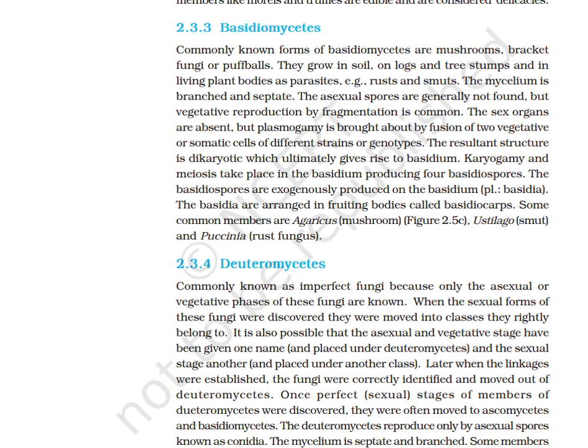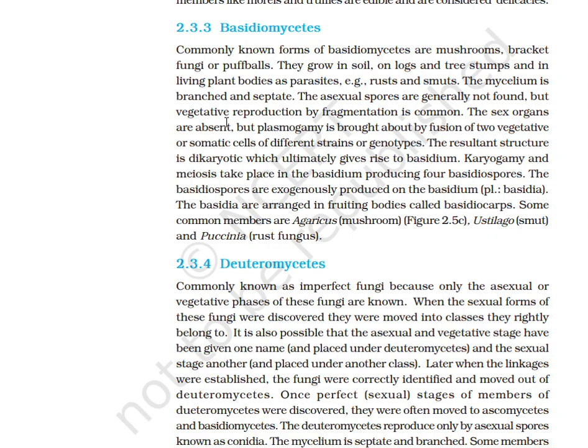Basidiomycetes. Commonly known forms of Basidiomycetes are mushrooms, bracket fungi, or puffballs. They grow in soil, on logs, tree stumps, and in living plant bodies as parasites, for example rusts and smuts. The mycelium is branched and septate. The asexual spores are generally not found, but vegetative reproduction by fragmentation is common.